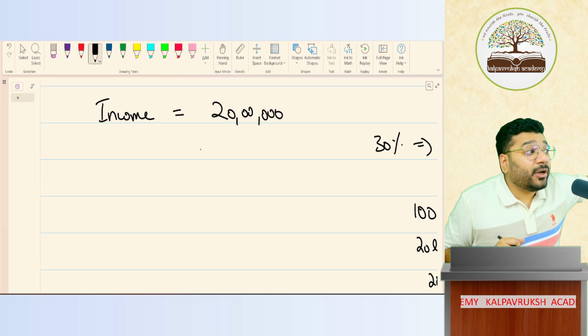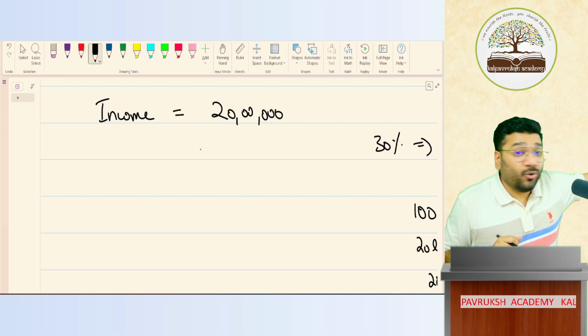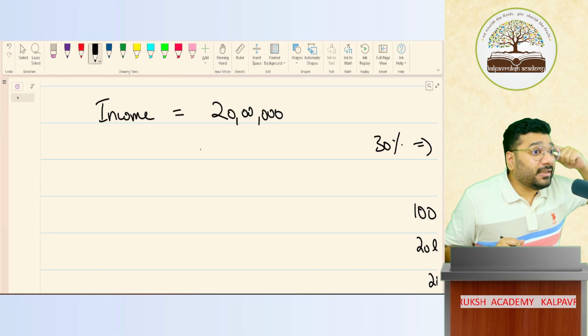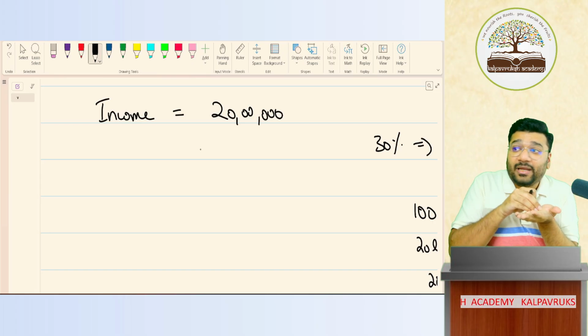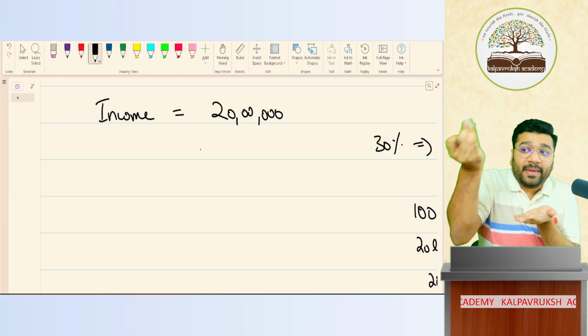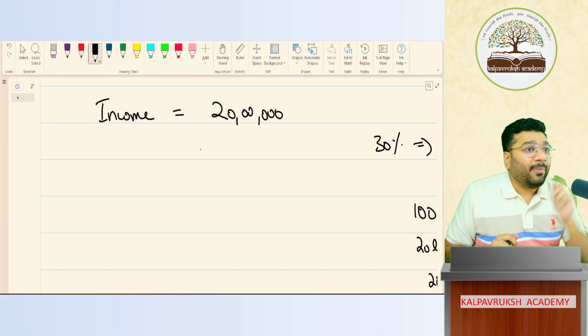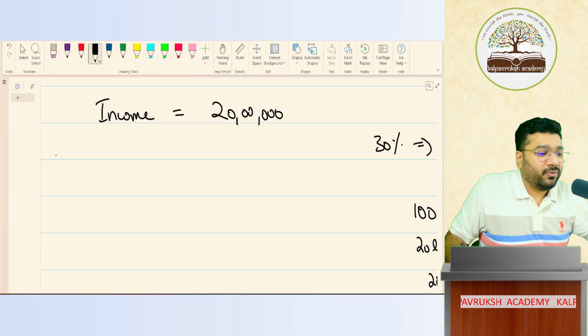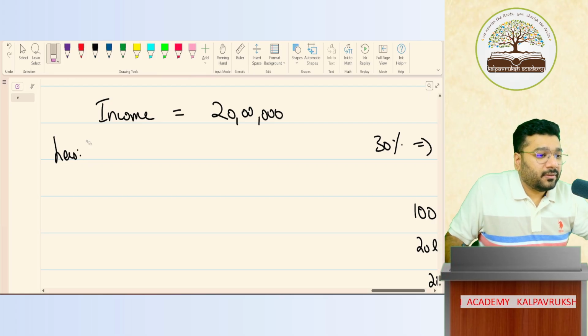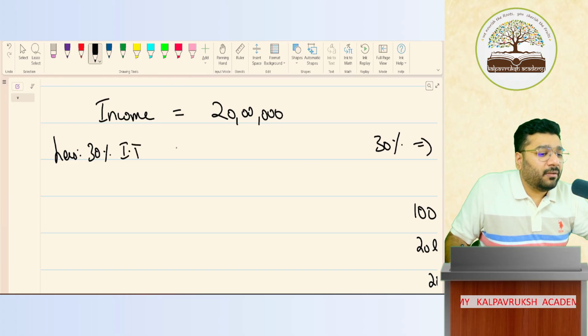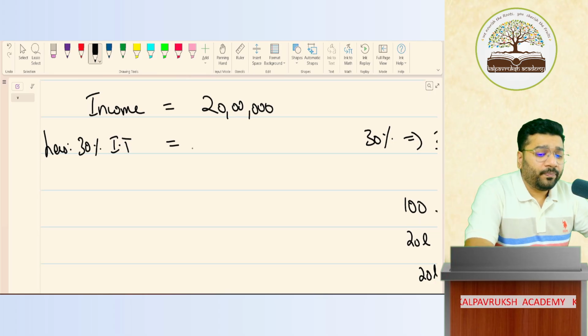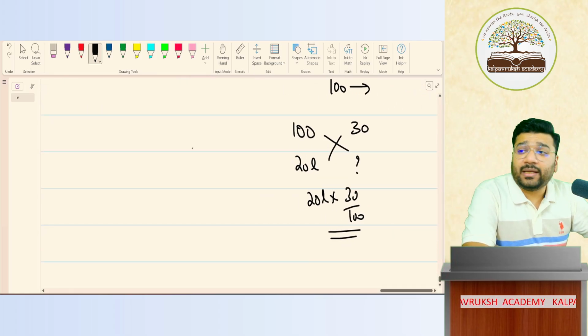Which tax am I talking about now? Income tax. GST, I'll say the opposite. So be very careful. Don't learn by heart, add or minus. Understand the logic behind it. From 20 lakh only, I'm paying the tax to government. So after paying tax to government, will the money left in hand be more or less? Less. Since it is less, we minus. 30% IT. IT stands for income tax. So 20 lakh into 30 by 100. How much is it?